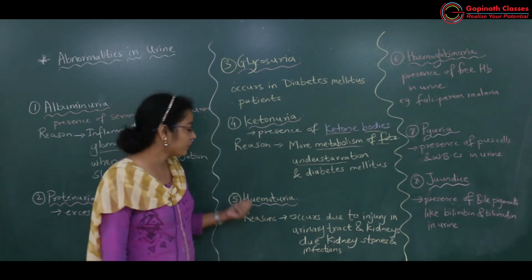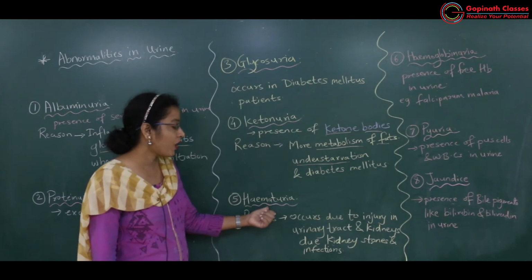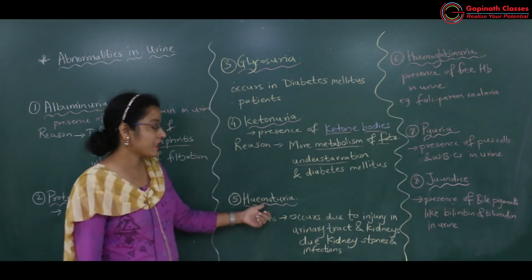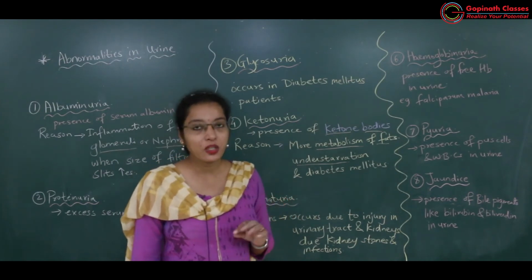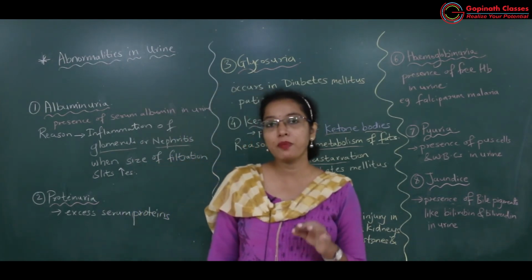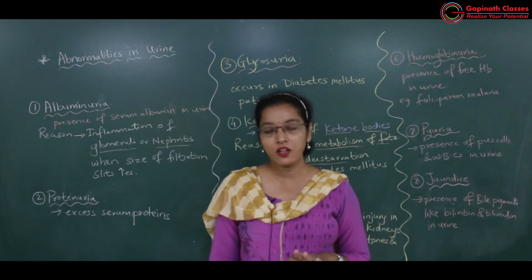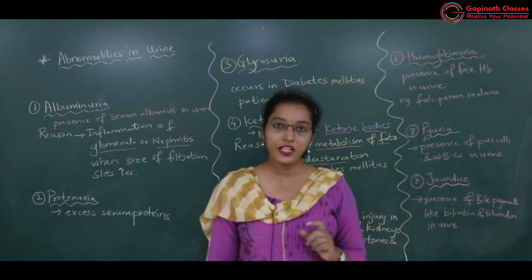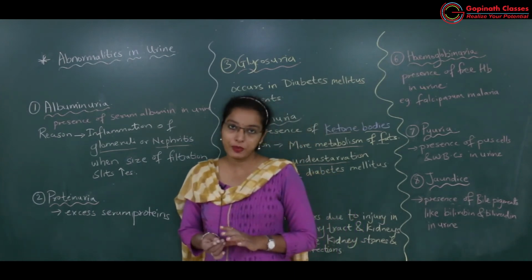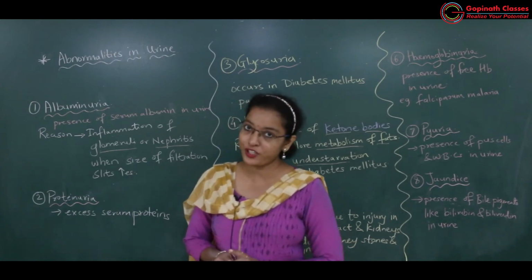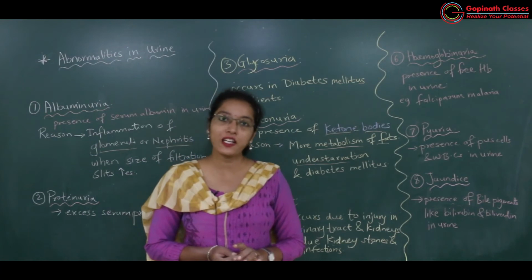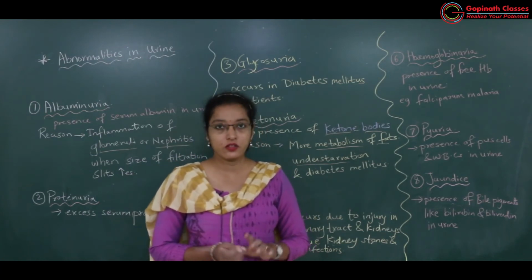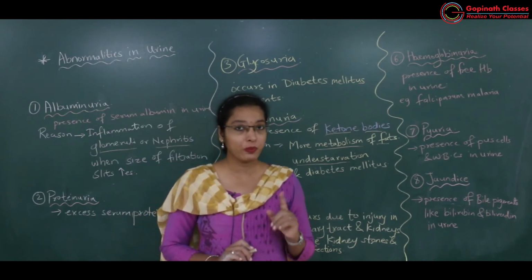Then hematuria. Hematuria, name itself suggests, hemat is the word for what? Say blood cells. Blood cells. Especially here I am talking about RBCs, because RBCs have hemoglobin. That's why they are red in color. Hemoglobin is iron containing pigment, respiratory pigment for carrying oxygen. Okay, transportation of oxygen and carbon dioxide takes place in our body because of hemoglobin.